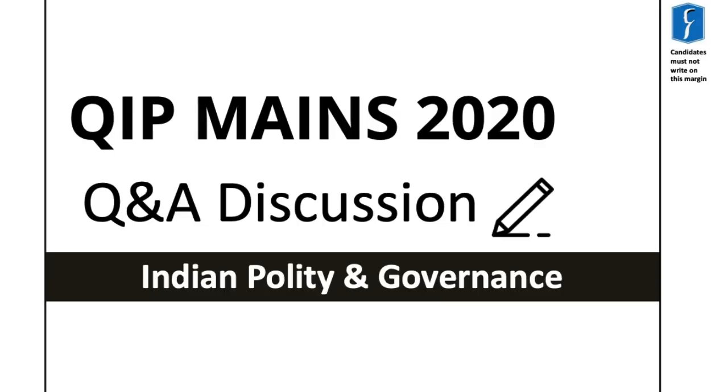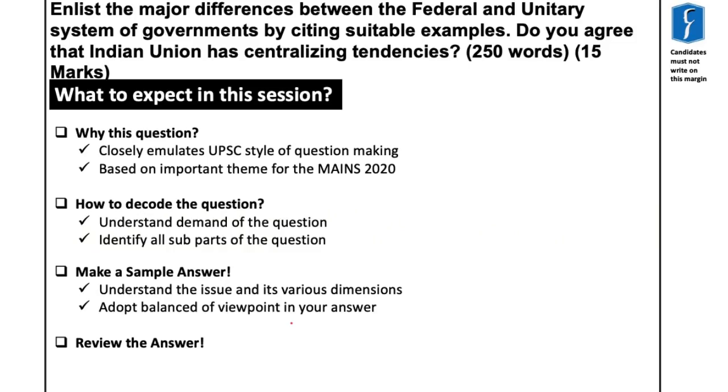Hello and welcome to Mains QIP Program 2020, a series of video lectures where we discuss the skill and art of answer writing from the questions which have been asked in the Mains test series. And in this video lecture, we are going to discuss the question which was asked in Polity and Governance test, and that was: enlist the major differences between the federal and unitary system of governments by citing suitable examples.